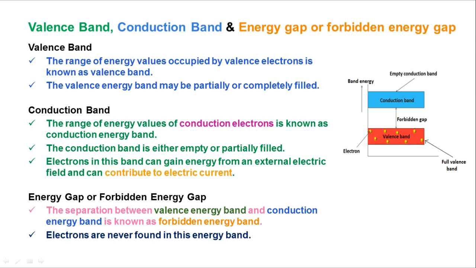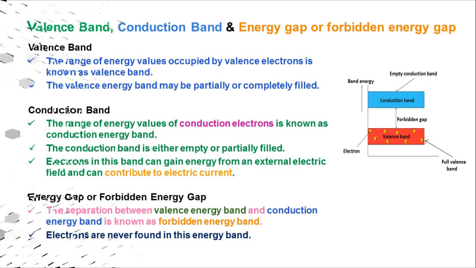So these three are the very important basic points: valence band, conduction band, and energy gap or forbidden energy gap. First we have to understand these three. Then we move to the next one, that is the conductor.